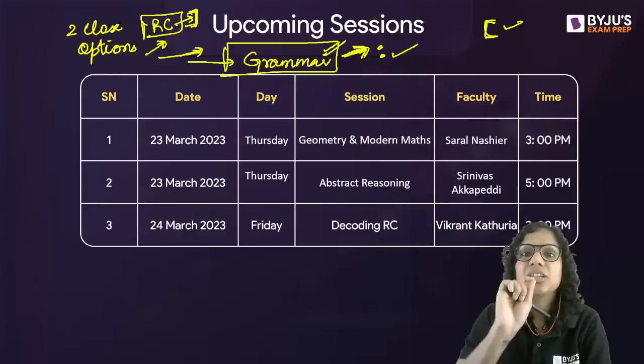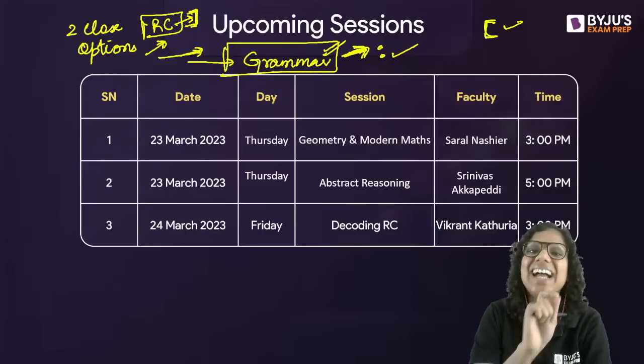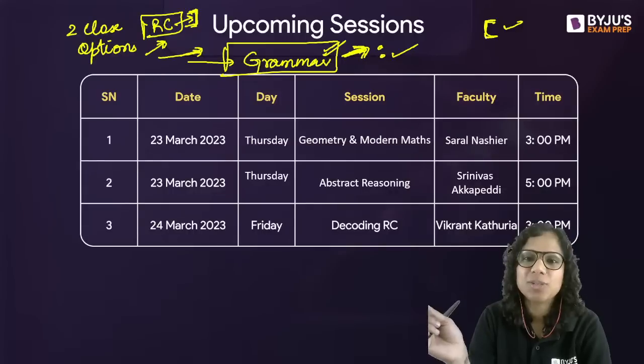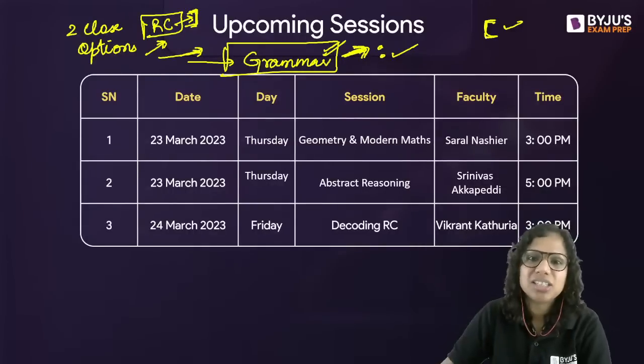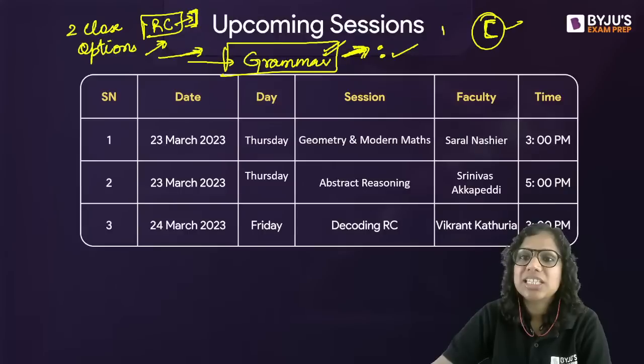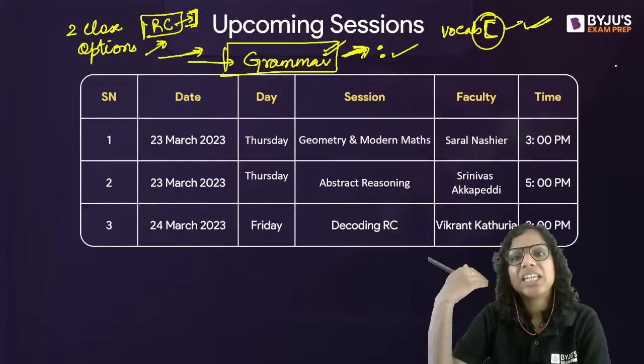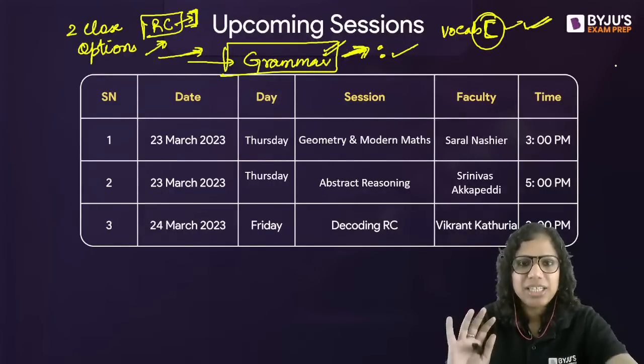The point is, you do not have to get stuck. That is the biggest mistake that you can make in a speed-based exam. Don't get stuck. Keep doing as much as you understand right now. If you are doubtful about, let's say, that vocab question, right now mark something, note it down somewhere, or mark it for review, and then later on come back to it.